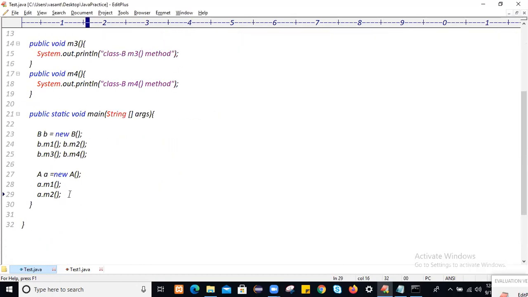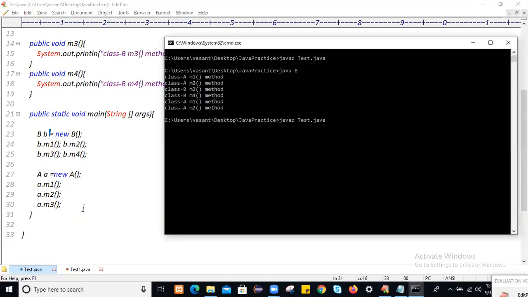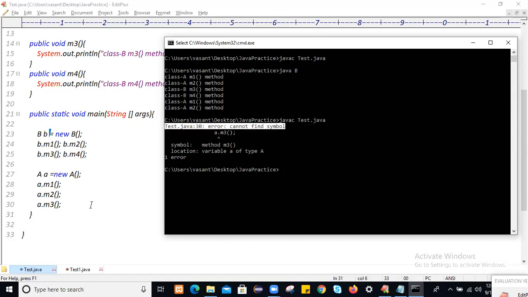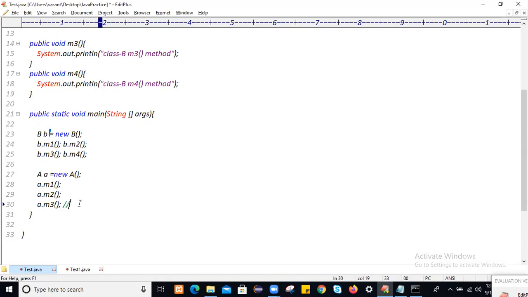You see guys, by using the parent class object, if you try to access the M3 method, you will get a compilation error. By using the parent class object, you can access only parent properties. But by using the child class object, you can access all the properties, parent as well as child. Let me run it. First compile it. We are getting a compilation error. In Test.java line number 13, error: cannot find symbol.